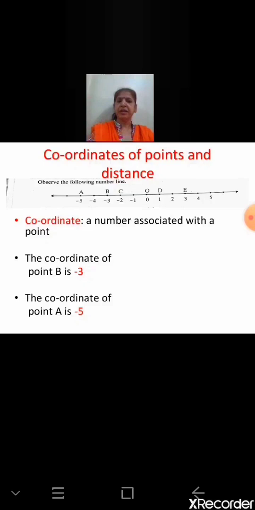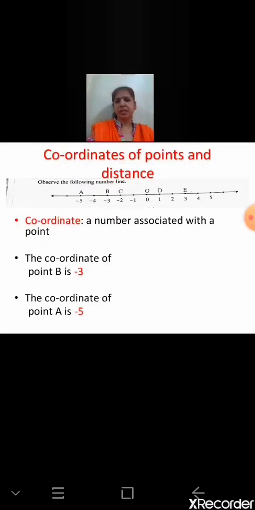So now what activity are we going to do? We are going to draw a line, and draw some points on it. Here also I have drawn a line and named some points. Now while drawing a line, what things do we keep in mind? First we draw a point and we write 0 to indicate this is the origin. Now towards your right side, first draw the points and then write the numbers below them. This is how I have drawn and named them.